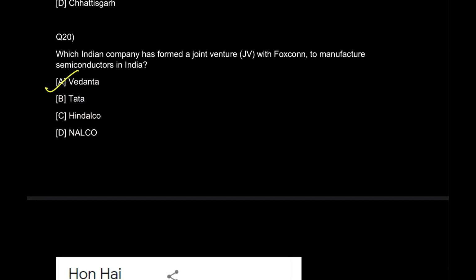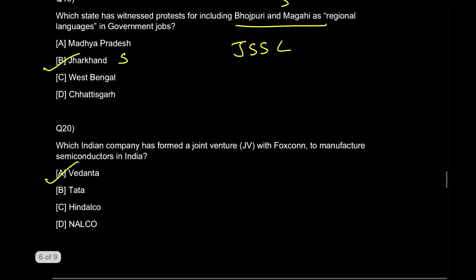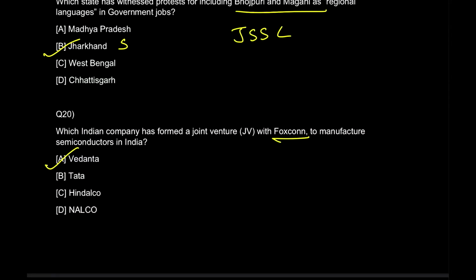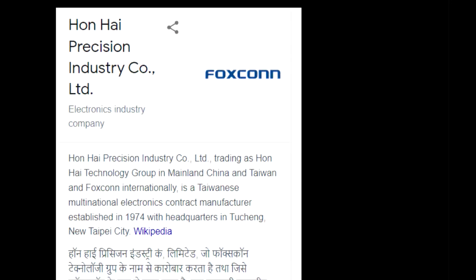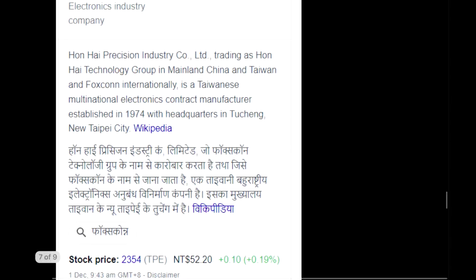But how are you going to figure out the static GK part here? So you have to do static GK of Foxconn, static GK of Vedanta, and how will you do that? You will go and search. Like for example, I went to Google and searched for Foxconn. I got all this information. Out of this information, I got that it is in the mainland of China and Taiwan. And then I also got to know that it was established in 1974.